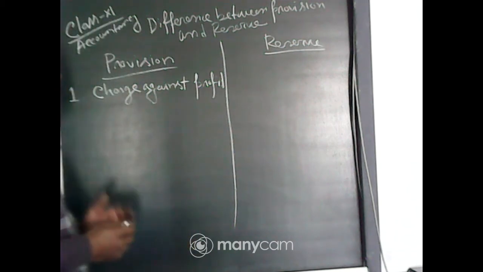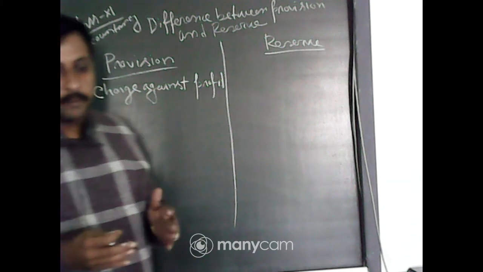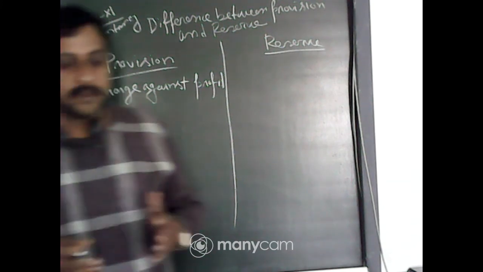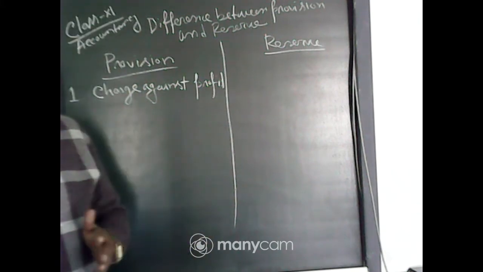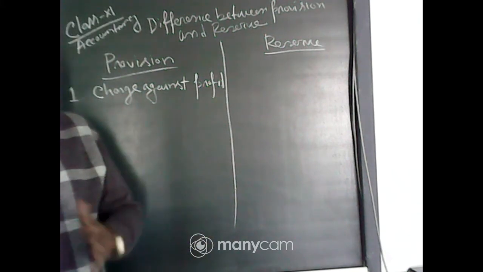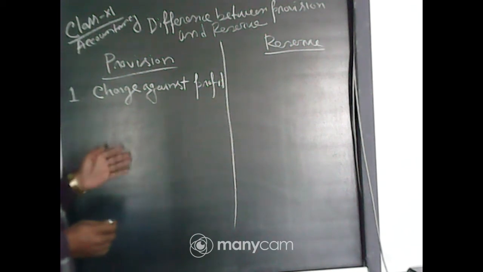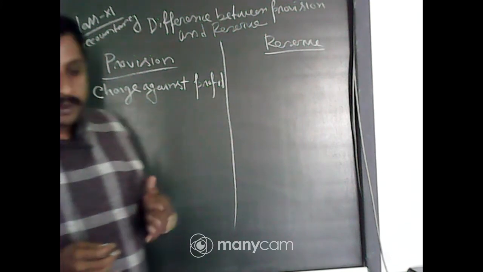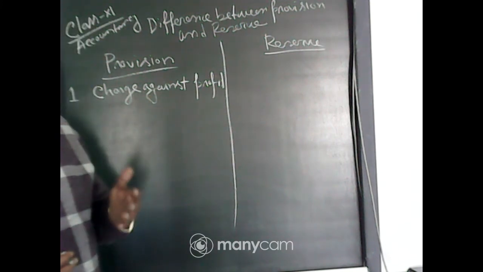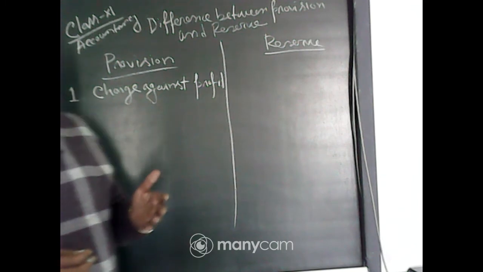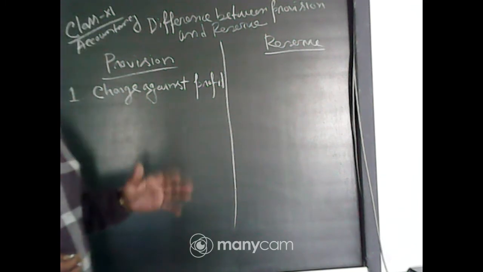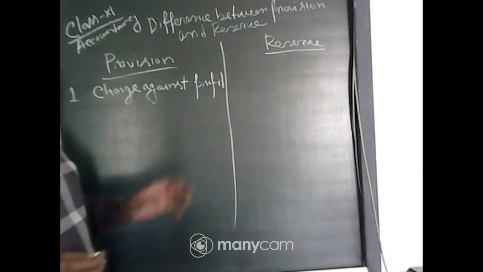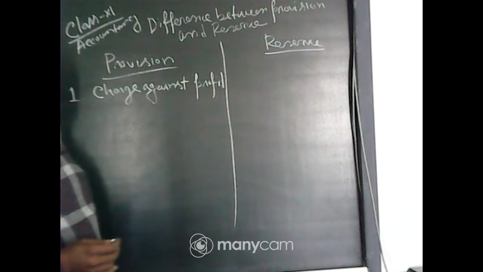make provision. So provision is compulsory, just like provision for taxation and provision for depreciation. If there is any fixed asset, you have to charge depreciation on it, so that is the provision for depreciation. Whether your company is making profit or not is not important. What is important is that you have to charge. Even if there is a loss, you have to make provision for the particular period.